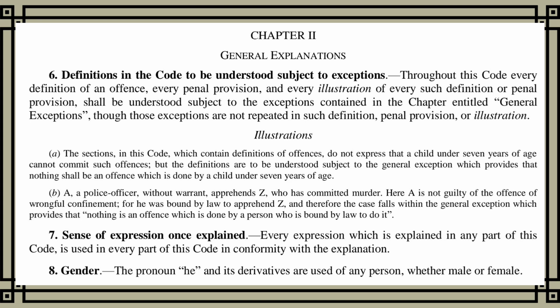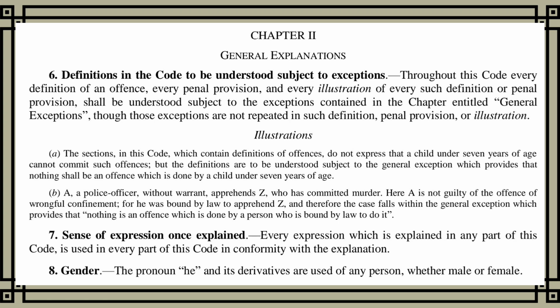A police officer, without warrant, apprehends Z, who has committed murder. Here A is not guilty of the offence of wrongful confinement, for he was bound by law to apprehend Z, and therefore the case falls within the general exception which provides that nothing is an offence which is done by a person who is bound by law to do it.